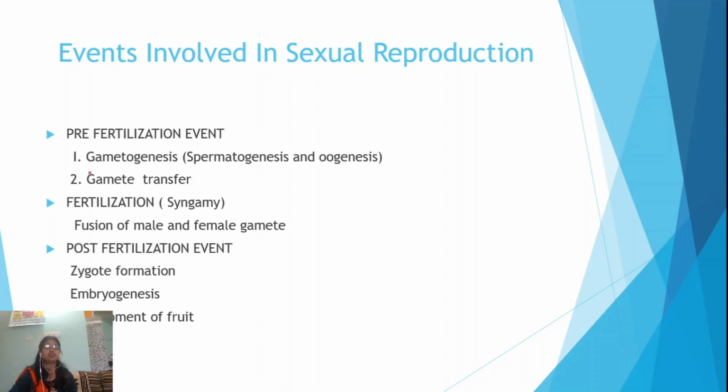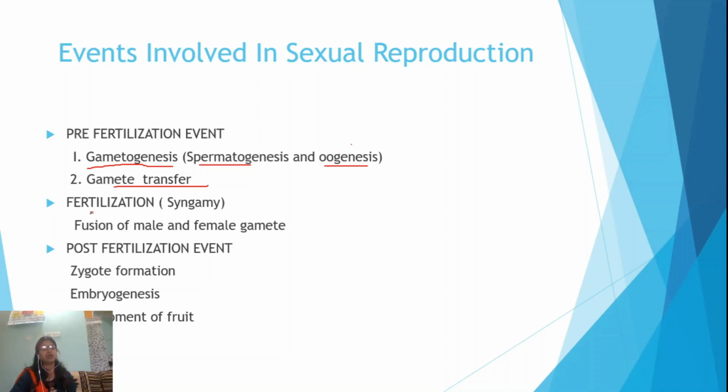Now, what is gametogenesis? Gametogenesis means formation of gametes. If it is male gamete, sperm, it is known as spermatogenesis. If it is egg or ovum formation, then it is known as oogenesis. And after formation of the male and female gamete, the male gamete will transfer to the female gamete, and that phenomenon is known as gamete transfer, and these two events occur during the pre-fertilization event.